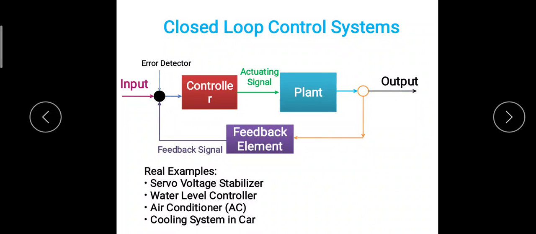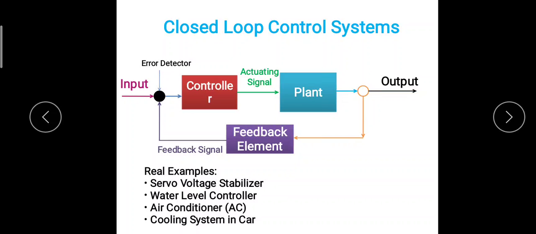So there is a 20 rpm difference between the desired output and the actual output. This will be measured by the feedback element and detected at the error detector, and as the error is detected, the input signal is adjusted by the controller so that we will get the 200 rpm at the output of the motor.